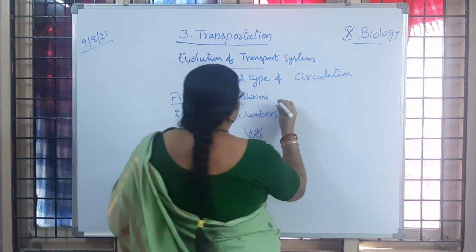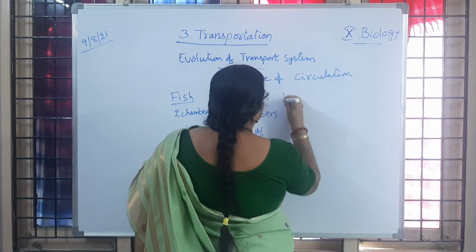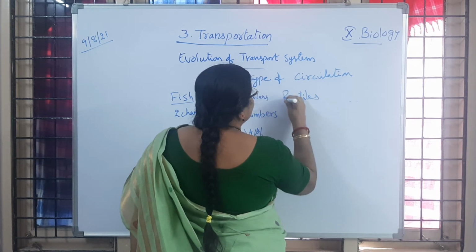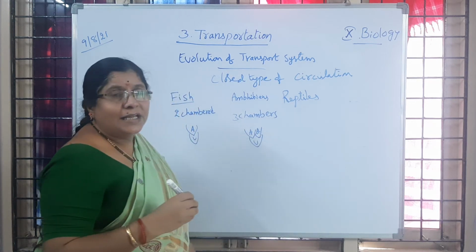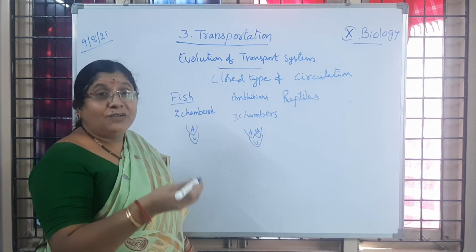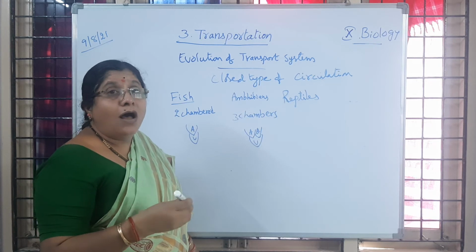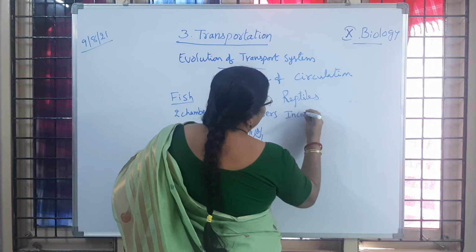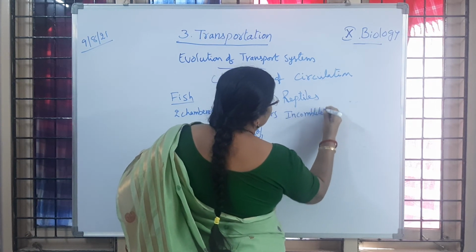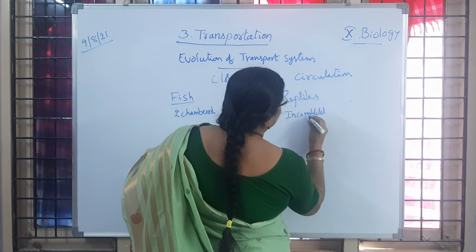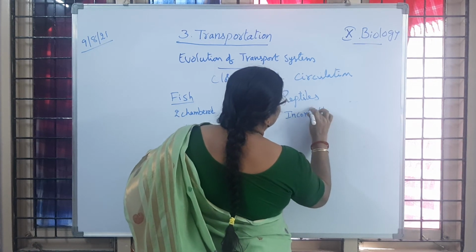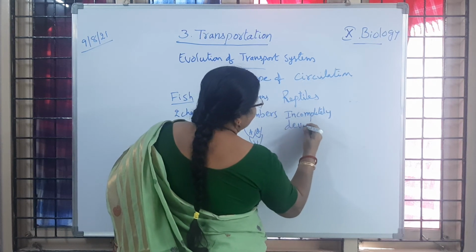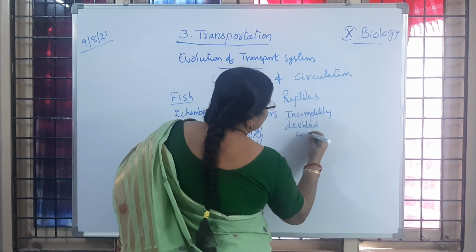Then next, reptiles. Examples you can take are crocodiles, snakes, lizards, all that. A very important point: incompletely divided four-chambered heart.